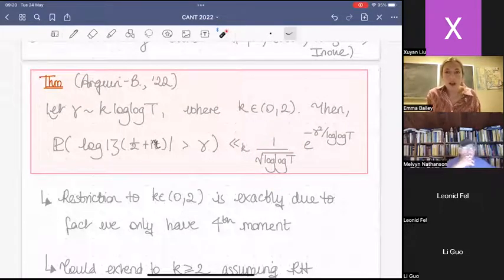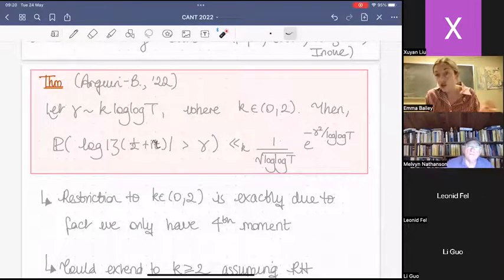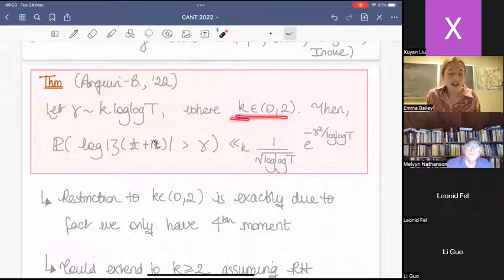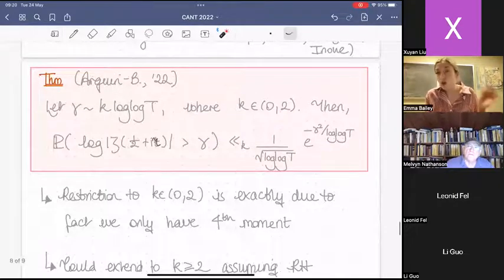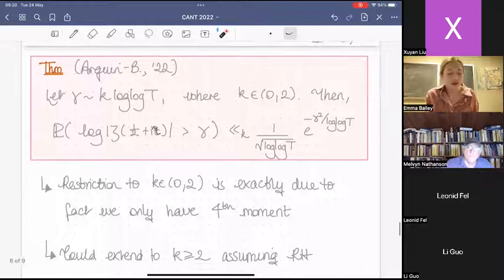And so as a final comment, before I open up to questions, we restrict somewhat the gammas we're able to take. You see k here has to lie between 0 and 2. This is because we don't assume the Riemann hypothesis. We want to avoid assuming the Riemann hypothesis, and this is exactly tied to the fact we only know up to the 4th moment of the Riemann zeta function.